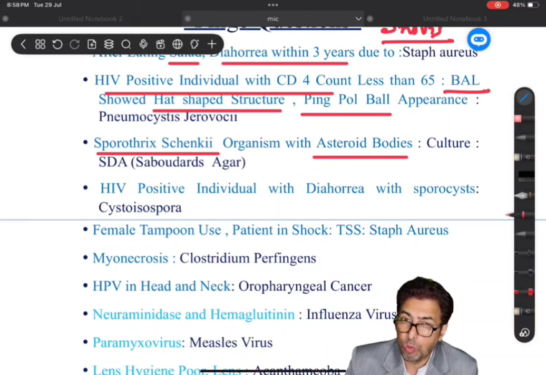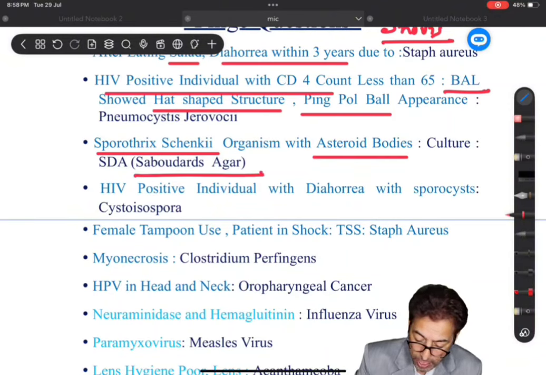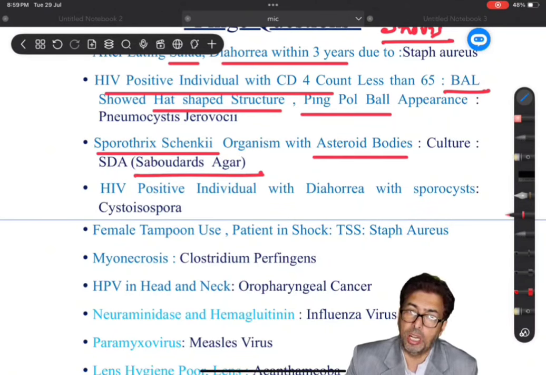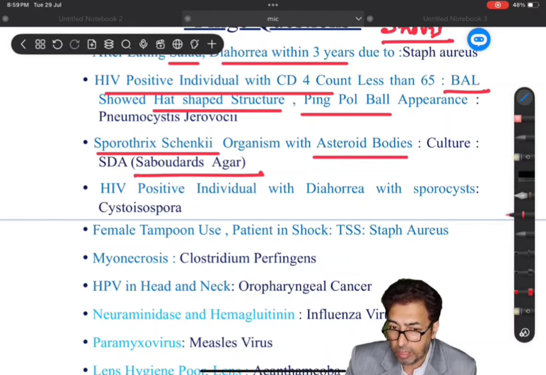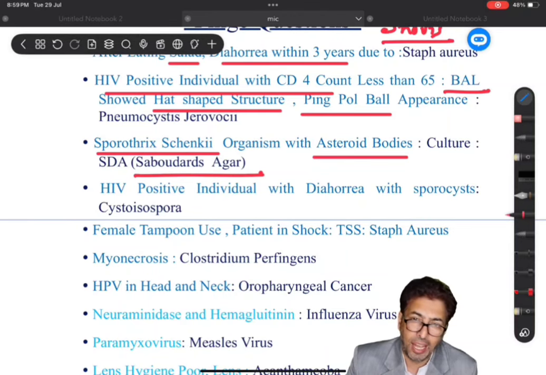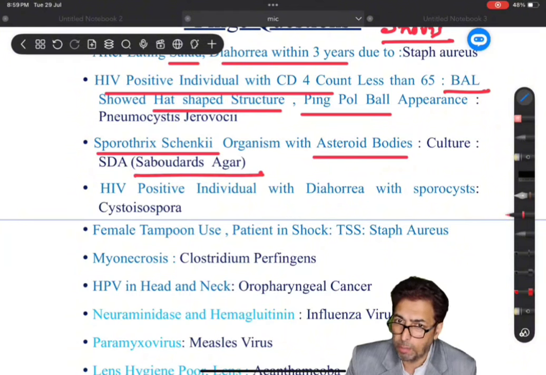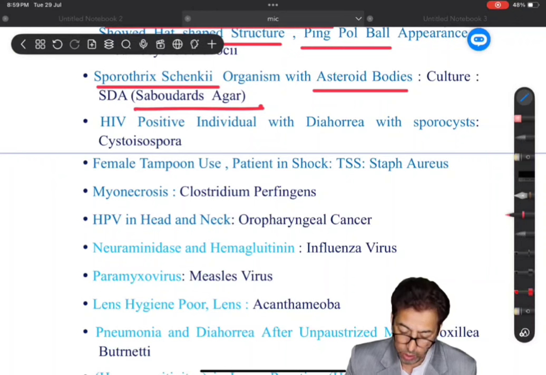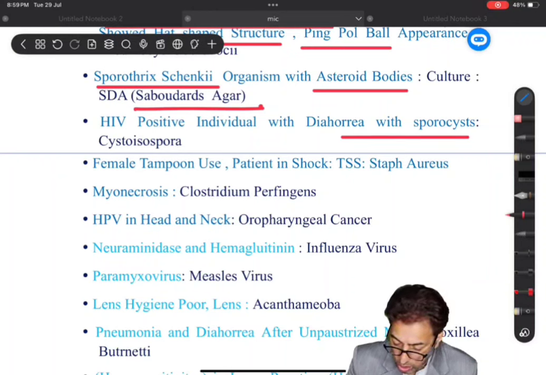And it was asked what the culture media is. You have to remember that Sabouraud's agar is the culture media, because this organism thrives and grows on this agar. That is very important. This was a question asked. It's very important to remember certain important media: Pike's media, Elek's media, blood tellurite media. What organism grows on what media? That's very important.